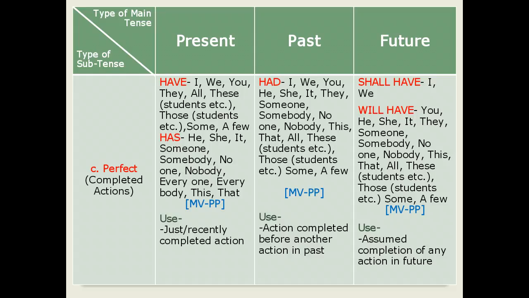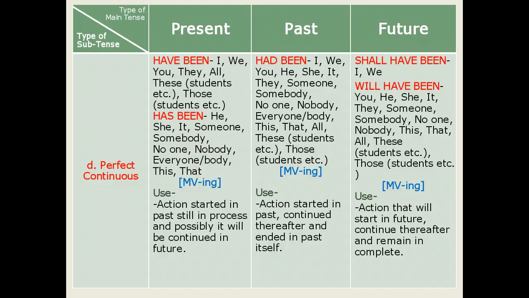After this, let us move ahead for the fourth subtype of each main tense, that is perfect continuous tense. In present perfect continuous tense, we use have been and has been as the supporting verbs.